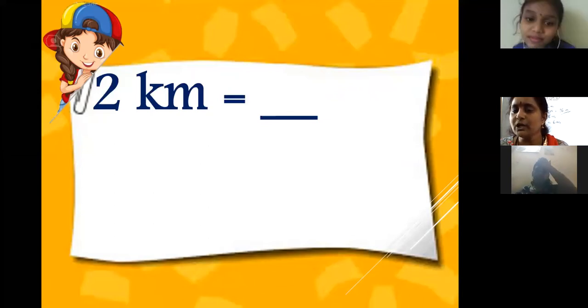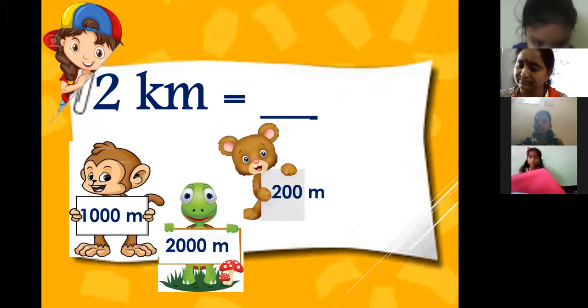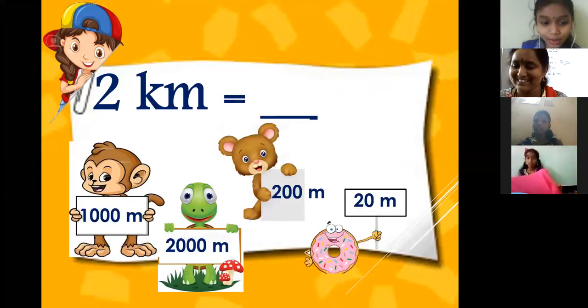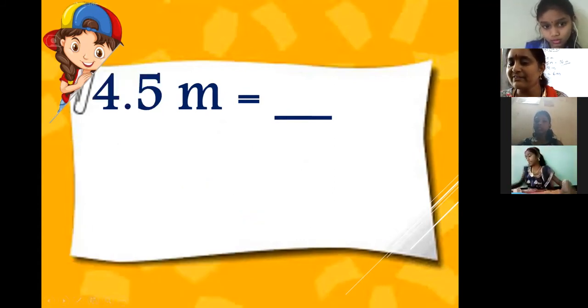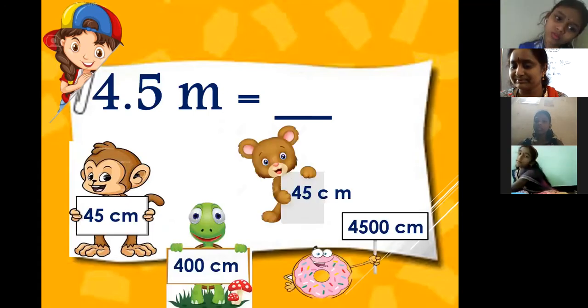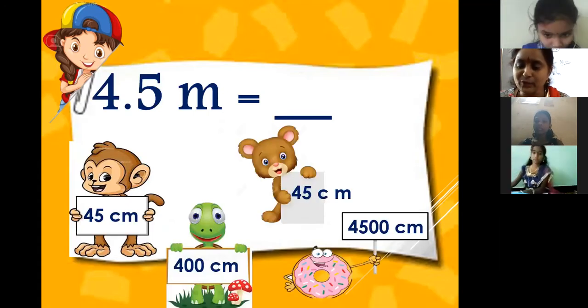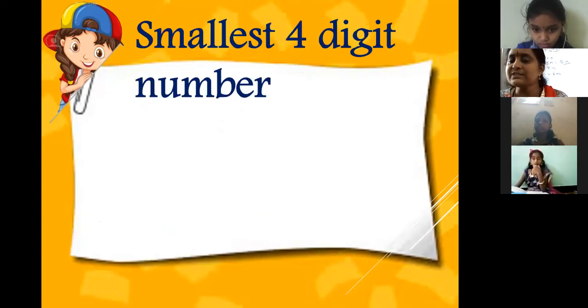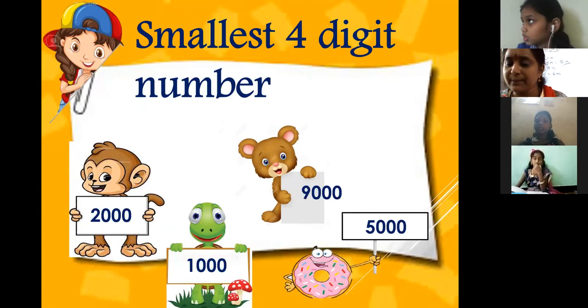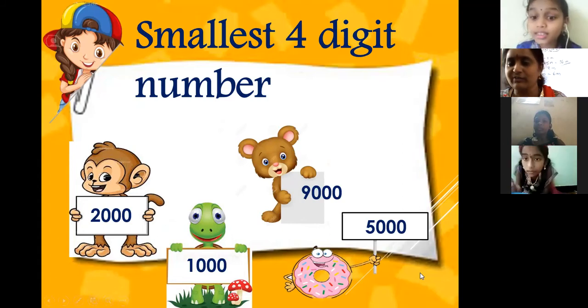2000 kilometers? 2000 meters. Very good. 4.5 meter equals to dash. Do this also in your classwork. Simplify it. 45 centimeters. Smallest 4-digit number. What is the smallest 4-digit number? 1000. Very good.